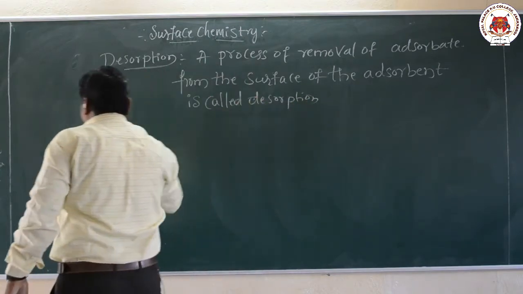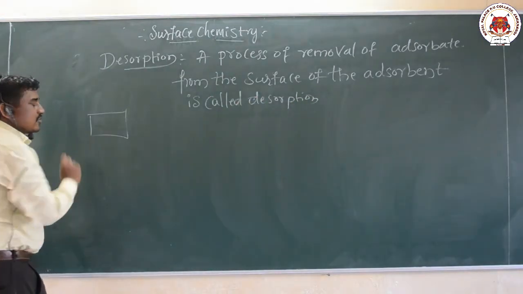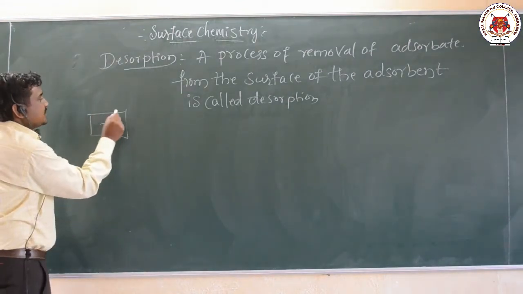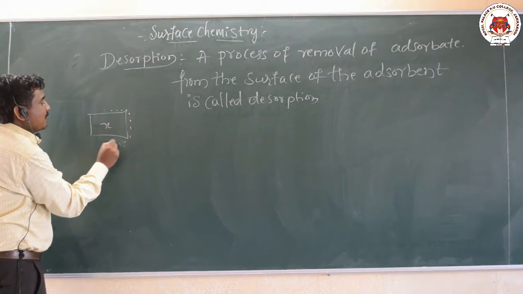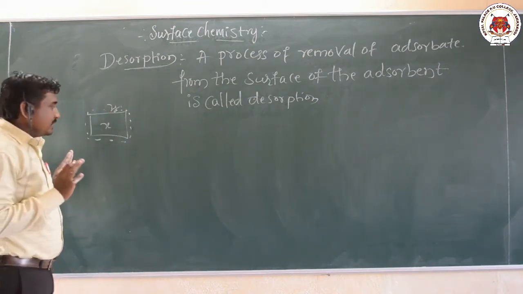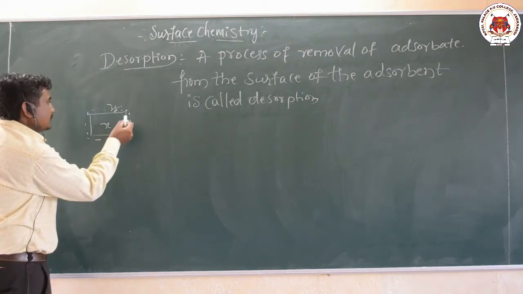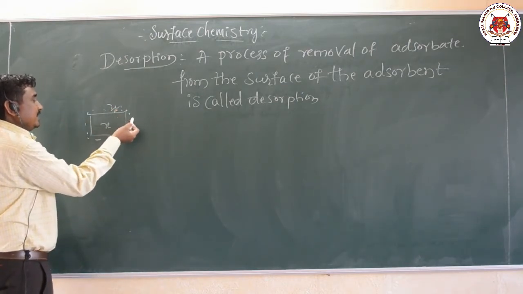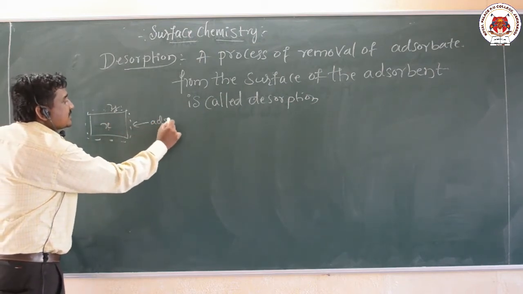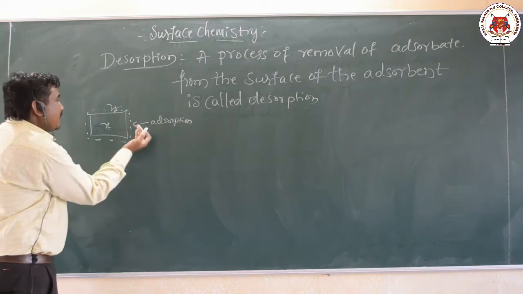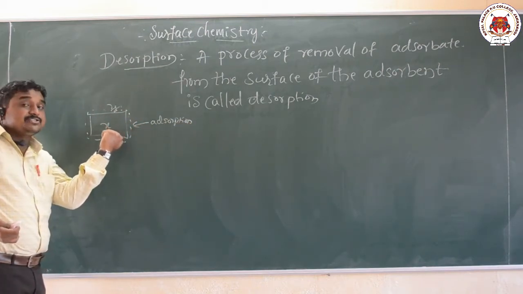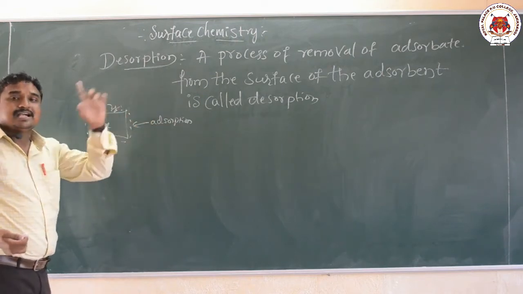Now here, say X is an adsorbent which provides space for the accumulation of a molecular species, the molecular species represented by Y. This is an example. Suppose the molecular species Y accumulates on the surface of X, that process is called what here? Adsorption. That means a phenomenon of accumulation of the species on the surface of the adsorbent is called adsorption.